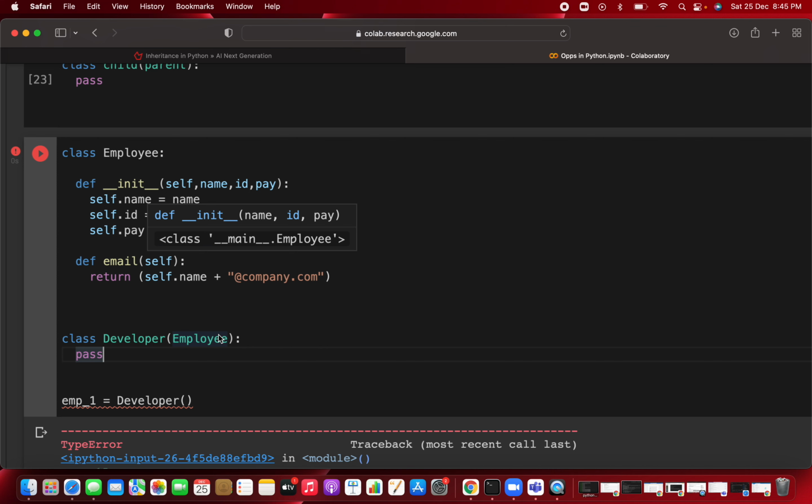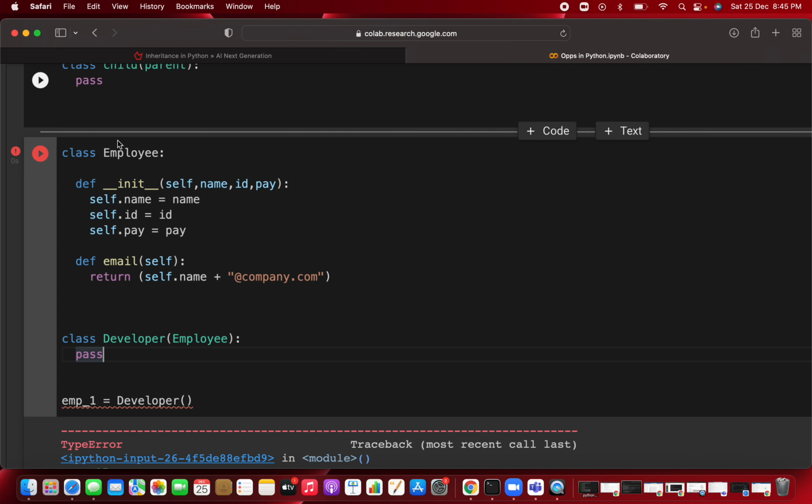If you have defined the constructor, that is the init method, in the child class, then that method will be executed first. But whenever you have not defined any init method in the child class, here you have just created an empty child class, so it will jump to the parent class and call the constructor of the parent class. That's why you have to pass the 3 parameters in the developer.